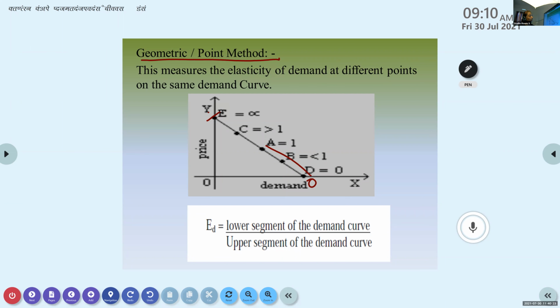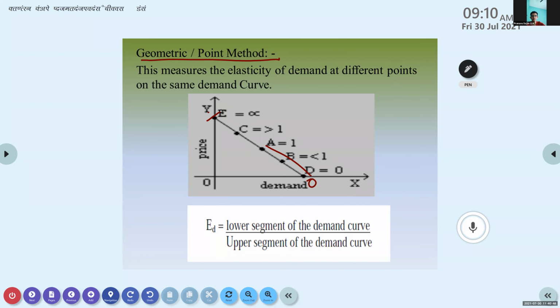Okay. Pranav, do you remember? Percentage method. Percentage method, or one more name is there. What is that? Proportionate method or proportion method. Then total expenditure method. Then the last method, what is that?